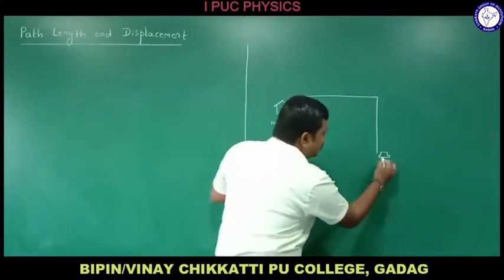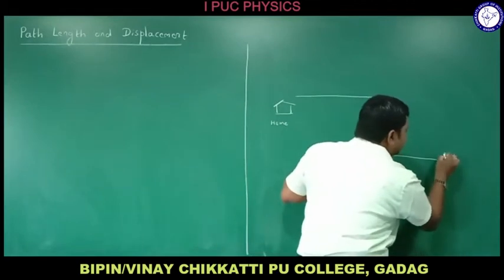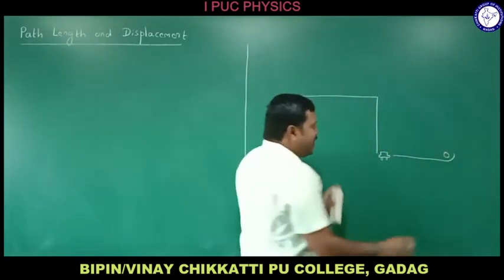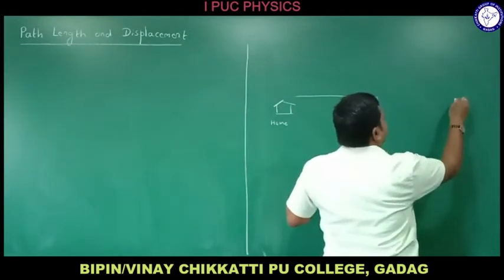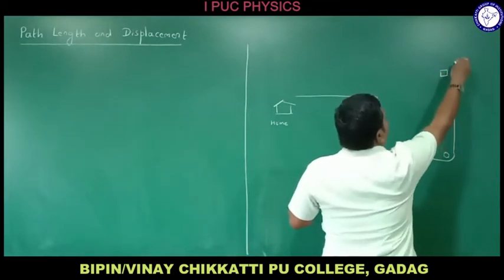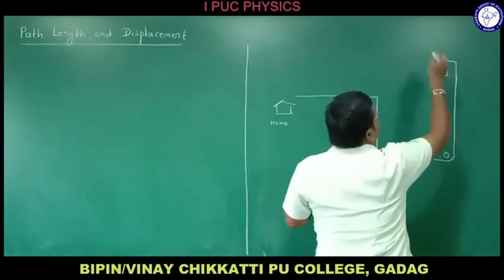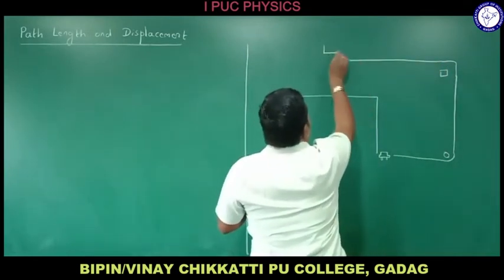This bus moves in a straight line and turns near Gandhi circle. It takes a turn at the Gandhi circle and reaches the new bus stand here. When it reaches the new bus stand, again it will take a turn at the engineering college and reach your destination.